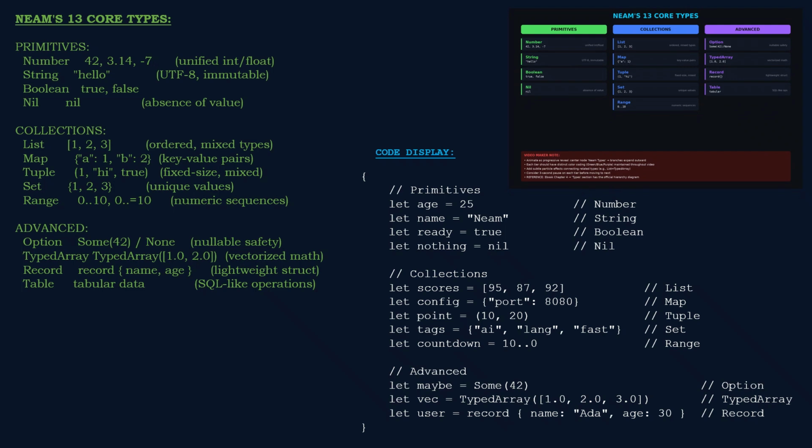And the advanced types: option for null safe values. We'll go deep on this in video 8. Typed array for vectorized math operations. Record for lightweight named structs. And table for SQL like tabular data. 13 types. Each one purpose built.